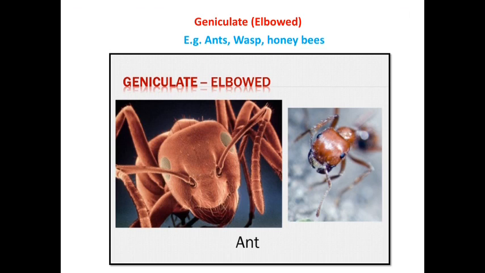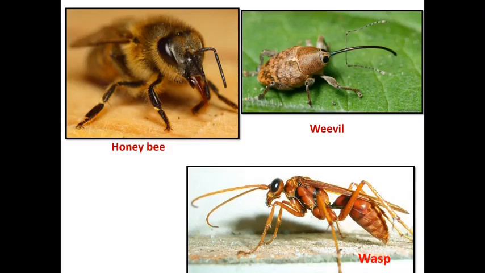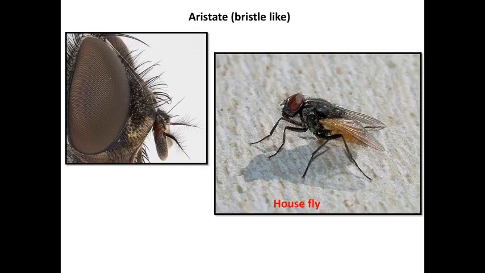Next one is a geniculate antenna. This is an elbow-like antenna found in hymenopteran insects. These insects have a poisonous secretion, and the order Hymenoptera includes ants, wasps, and honeybees, which have a geniculate type of antenna. This is a honeybee, then a weevil and a wasp, having an elbow-like structure in the antenna. That structure is called a geniculate type of antenna.